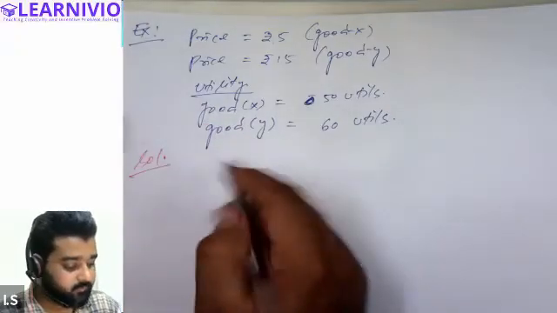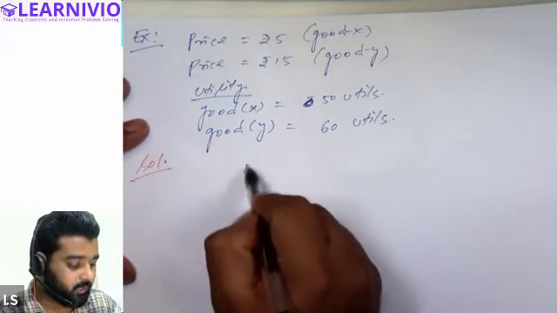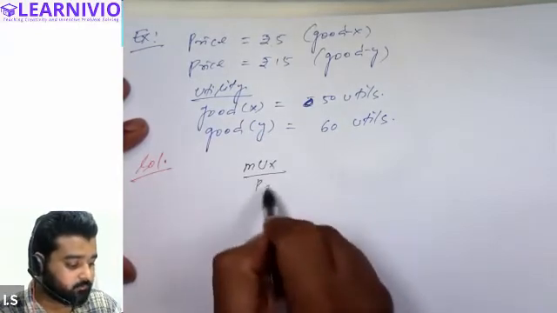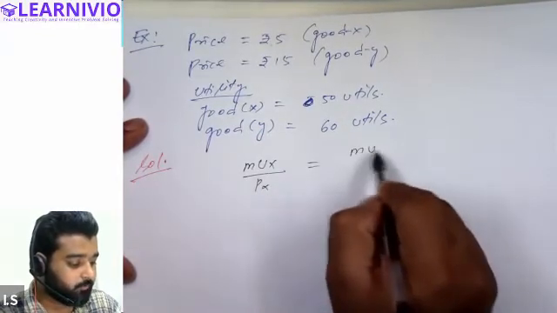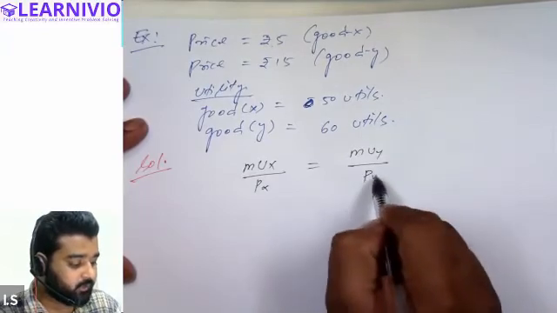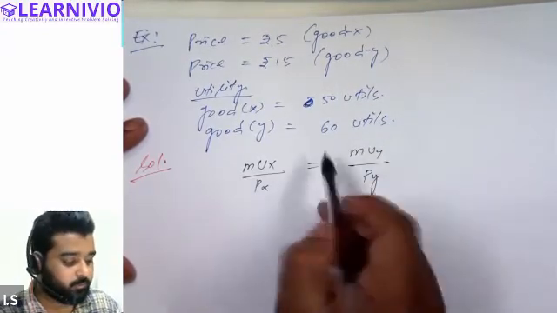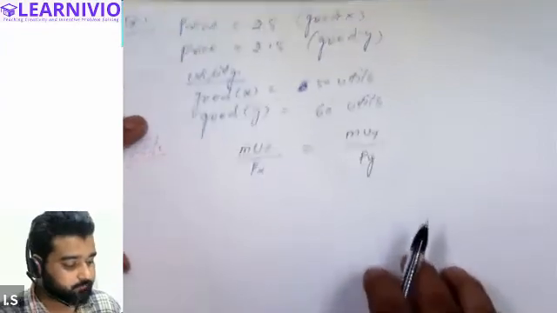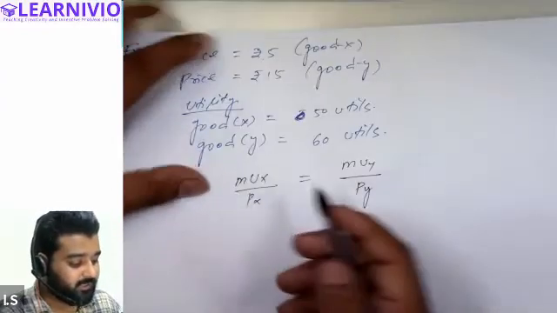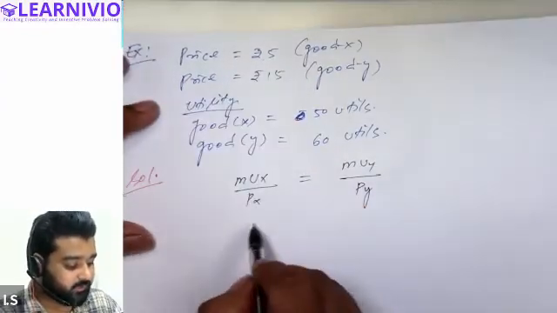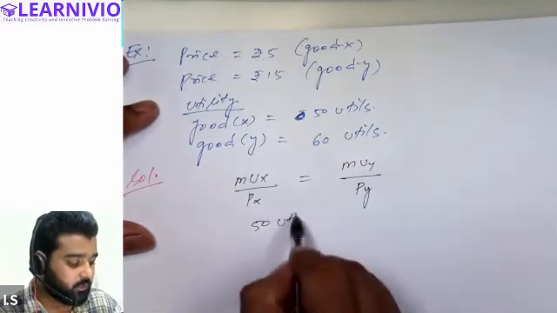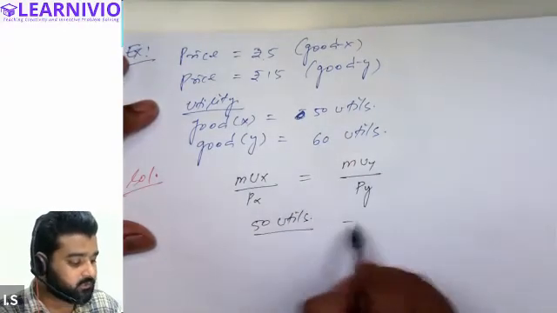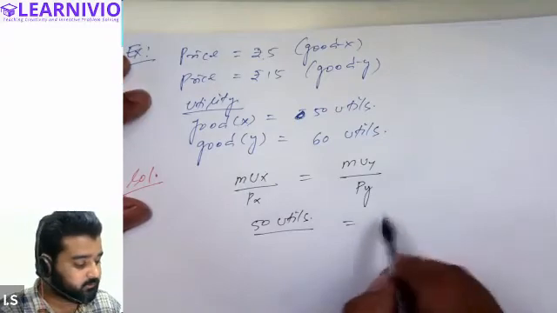So how will we calculate this question? We will simply apply this formula: MUx upon Px equals MUy upon Py. If both are equal, then we will say the consumer is in equilibrium. So in case of commodity X, what is the amount of satisfaction the customer is getting? He's getting 50 utils of satisfaction, and for commodity Y, he's getting 60 utils of satisfaction.